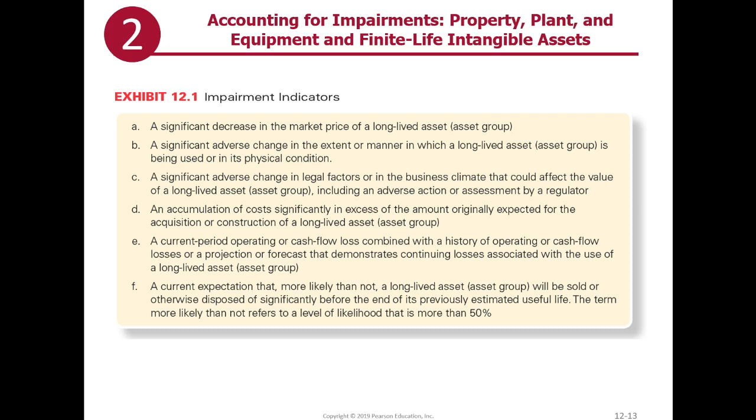Let's look at E, a current period operating or cash flow loss combined with a history of operating or cash flow losses or a projection that demonstrates continuing losses associated with the asset. So just having one period of a cash flow loss does not necessarily indicate an impairment, but if we have a series of cash flow losses or a projection of future cash flow losses, then we have an impairment indicator present. Finally, a current expectation that, more likely than not, the asset group will be sold or otherwise disposed of before the end of its previously estimated useful life.